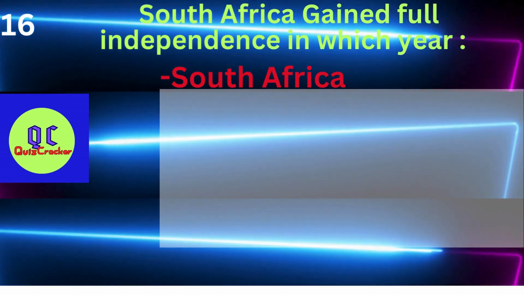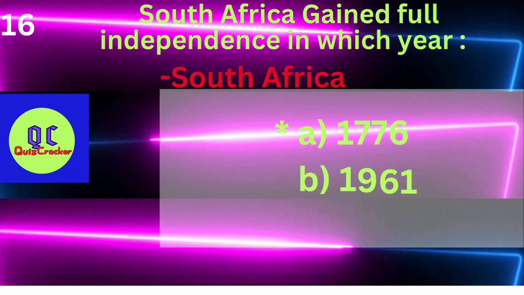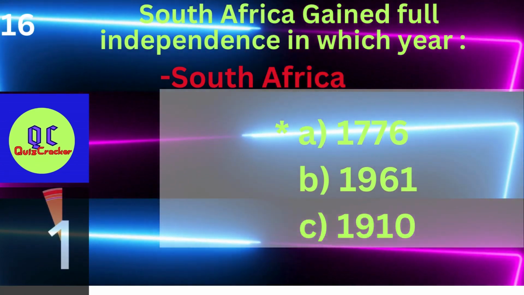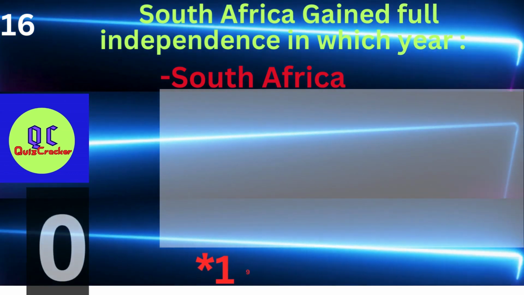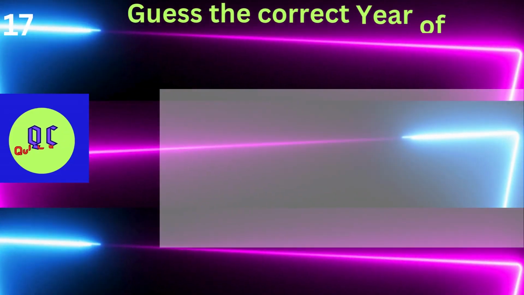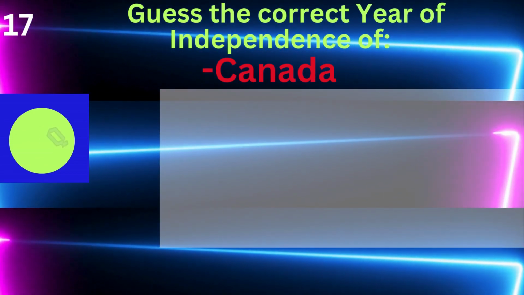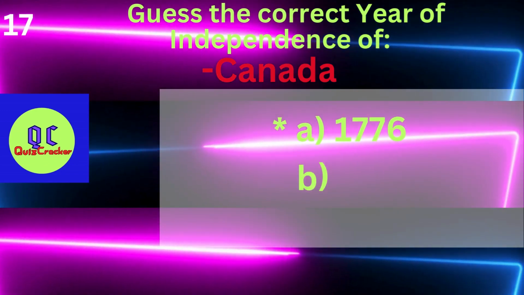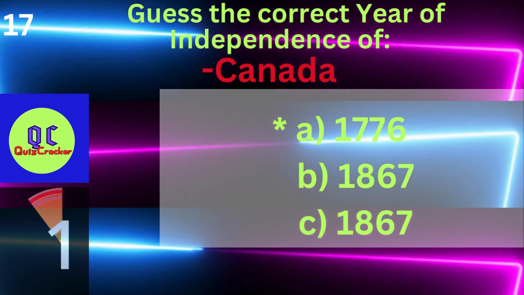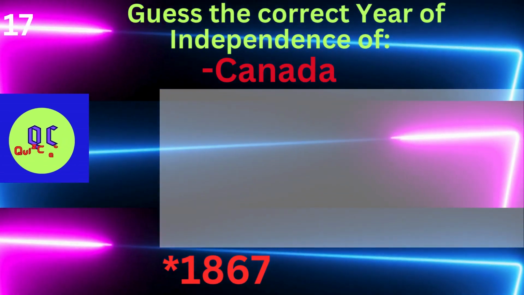South Africa gained full independence in which year? A. 1776 B. 1961 C. 1910. It's 1961. Guess the year of independence of Canada. A. 1776 B. 1867 C. 1867. It's 1867.